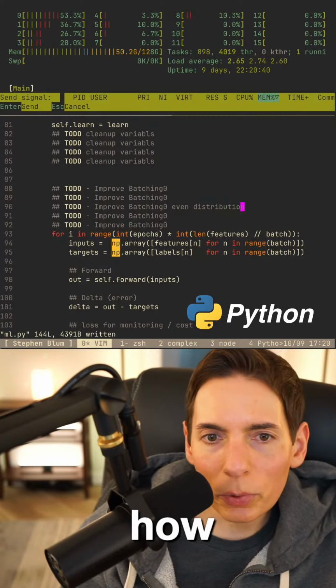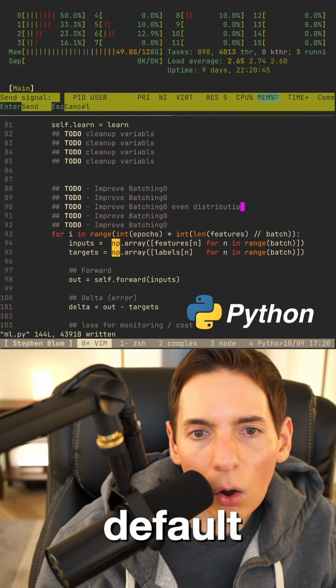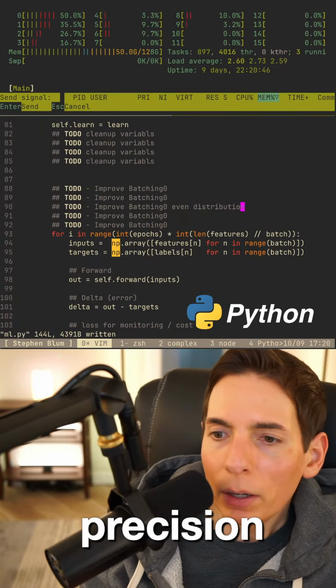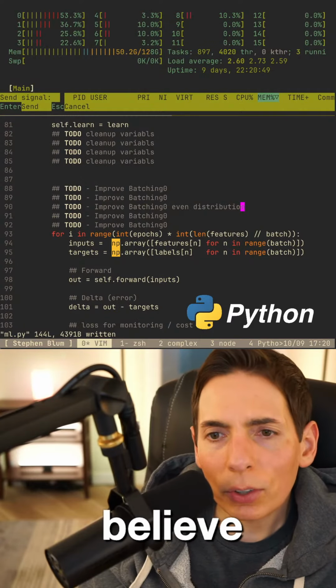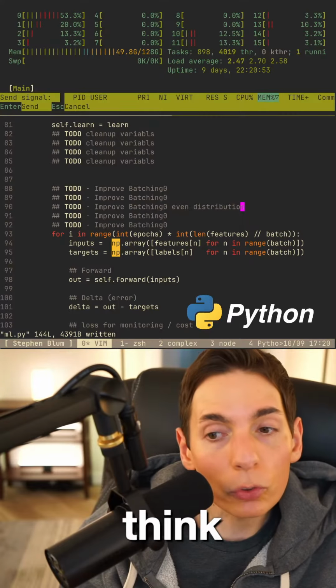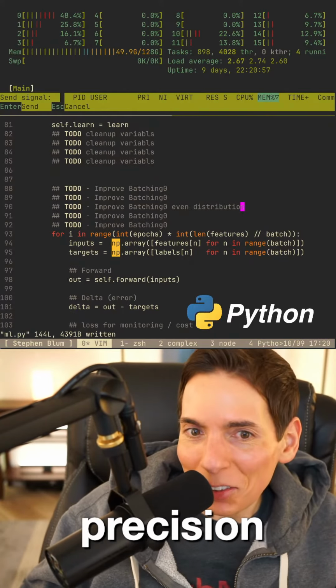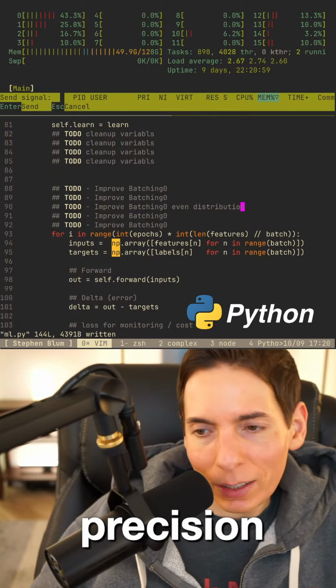Is that how you spell distribution? Okay, what floating point size do you use, the default or high precision? Loss lab, I do believe. What is it in Python? It's probably float64. I think we're using float64. So it's very high precision, like super high precision. We don't need to make it that big.